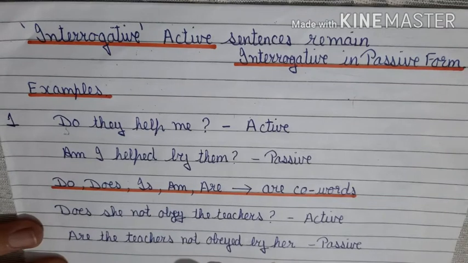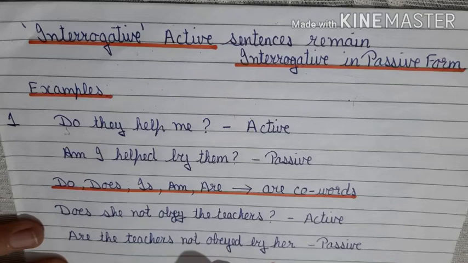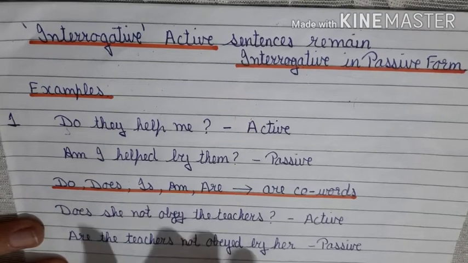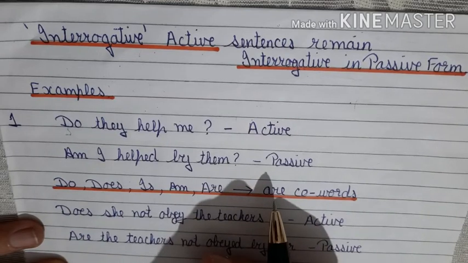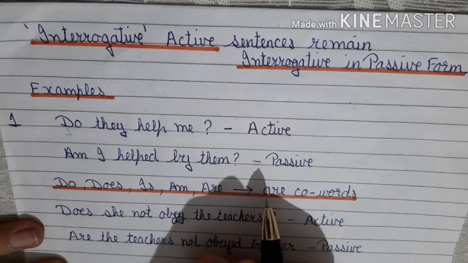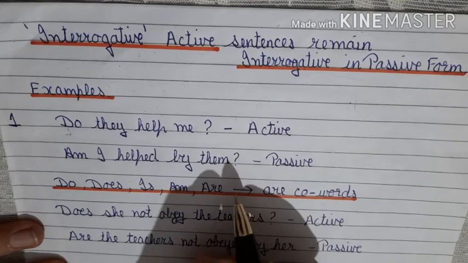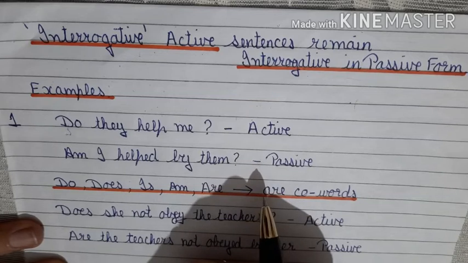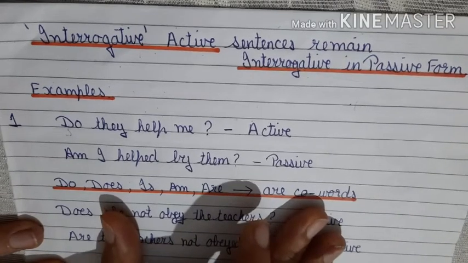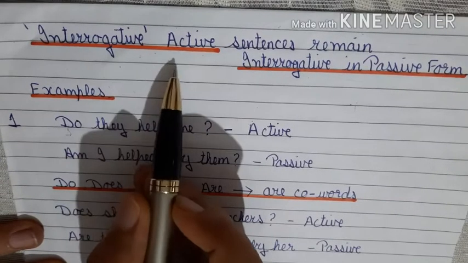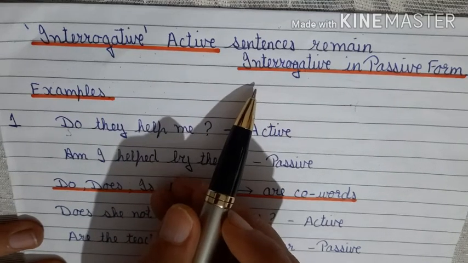Moving on, let's today do part 3 of our grammar topic, active to passive voice. In part 1, we had explained the major changes that take place from active to passive voice. In part 2, we have seen how the tense form changes in all the 12 different tenses. Now in part 3, let's see if a sentence is in the interrogative form in the active voice, what changes take place in the passive form.